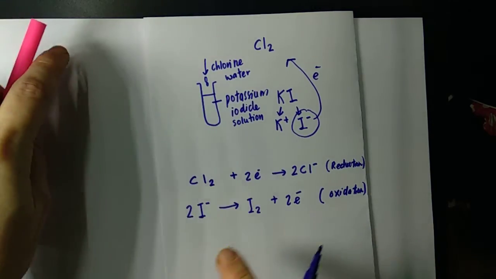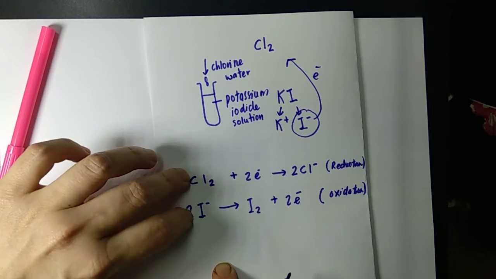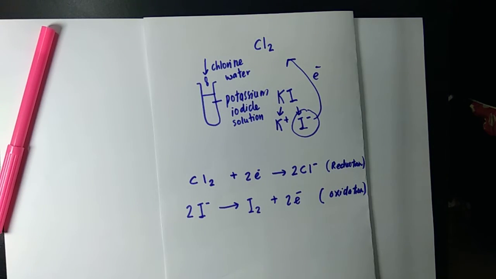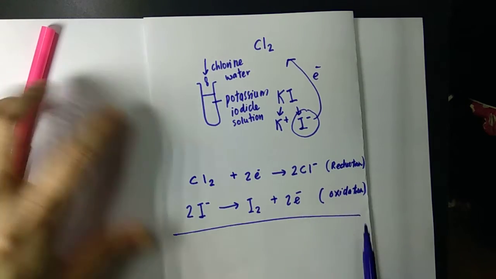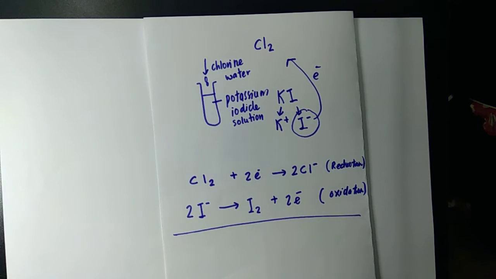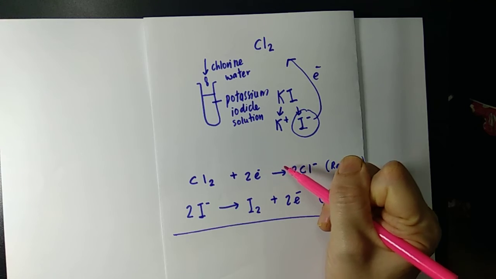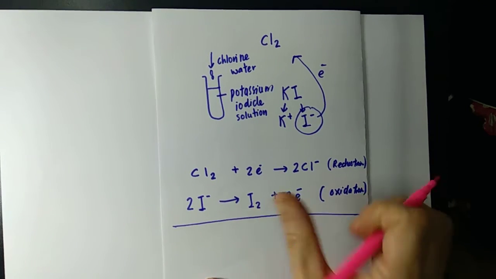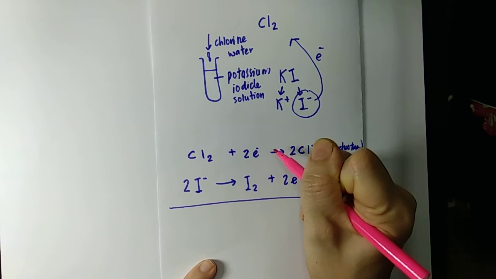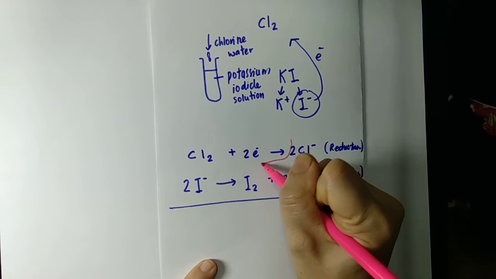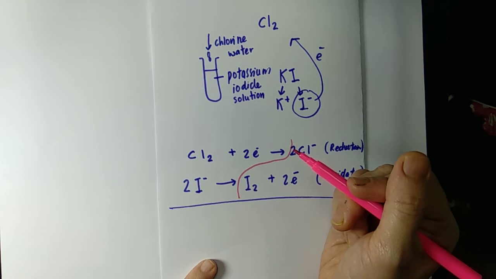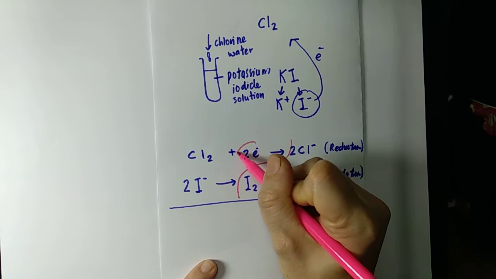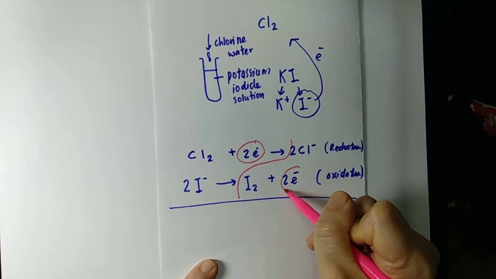Okay, now if we take the two half equations and combine them together, that is called an ionic equation. Now, how do we do an ionic equation? It's very simple. We pretend that it's like simultaneous equations for math. The arrow is the equal sign. So everybody behind the arrow sign goes together. Everybody in front of the arrow sign goes together. And in the front we have 2 electrons. At the back we have 2 electrons.